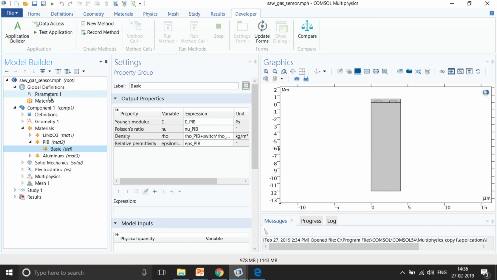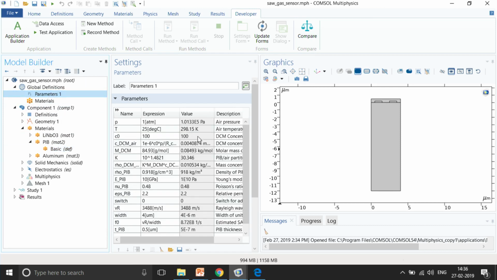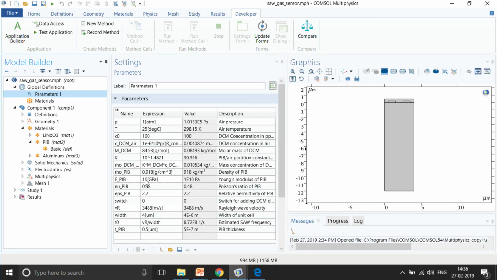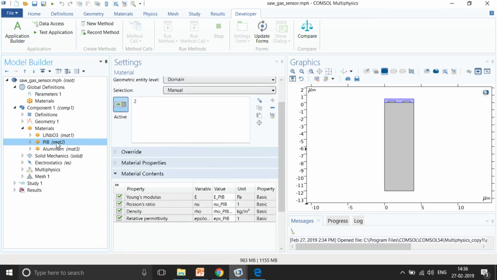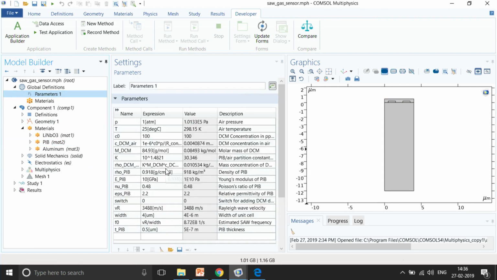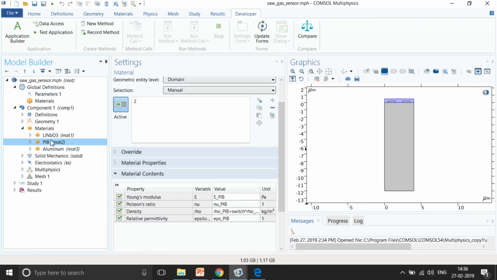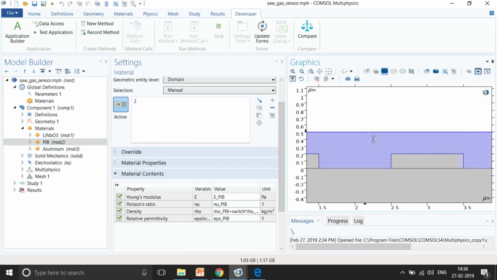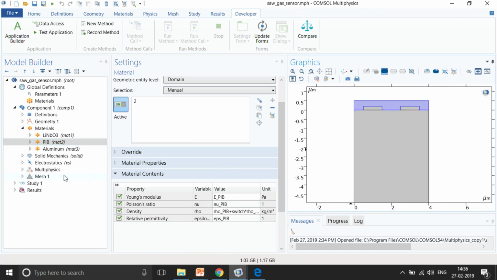So, I just go to my parameters and try to see how my E underscore PIB has been modeled. So, it has been introduced in my model. E underscore PIB, which is the Young's modulus, has been modeled as 10 GPa. Similar to this, all the other material properties would be defined somewhere over here in the parameters section. So, PIB is the top thin layer that you can see over here, and then finally, you have the lithium niobate